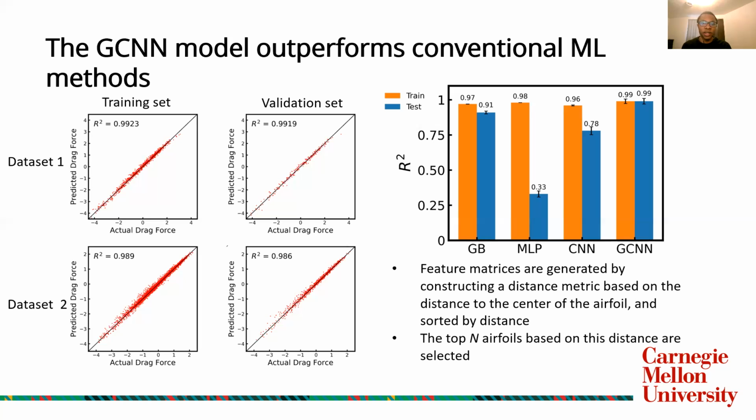But upon comparing these three different methods to GCNN, we find that the GCNN is easily able to outperform them with R-squared very close to 1 on both datasets with training and testing. And this is done by cross-validation, which gives us an estimated standard deviation of the accuracy of our model.